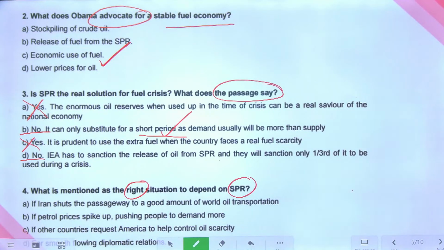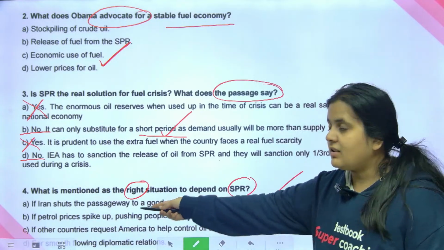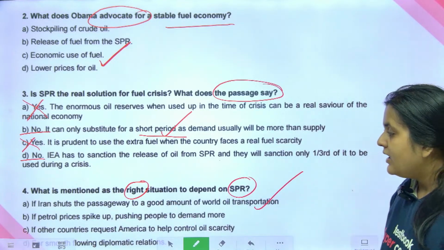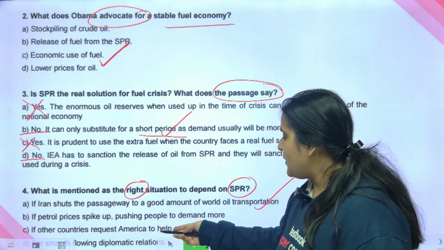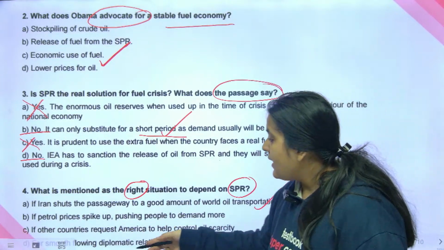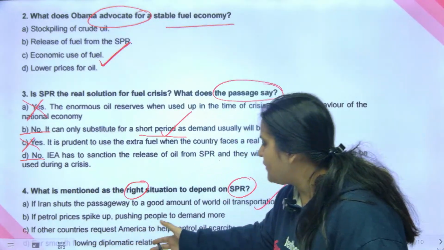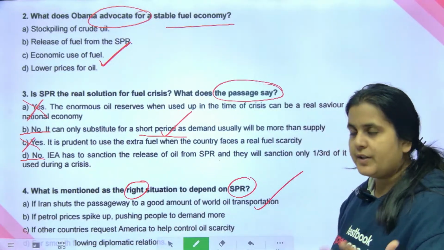Okay, so what is the answer here? Again, it's a direct question. When Iran shuts the strait, right, or the passageway, petrol prices spike up, pushing people to demand more. Other countries request America to help control. Okay, diplomatic relations, smooth flowing diplomatic relations.